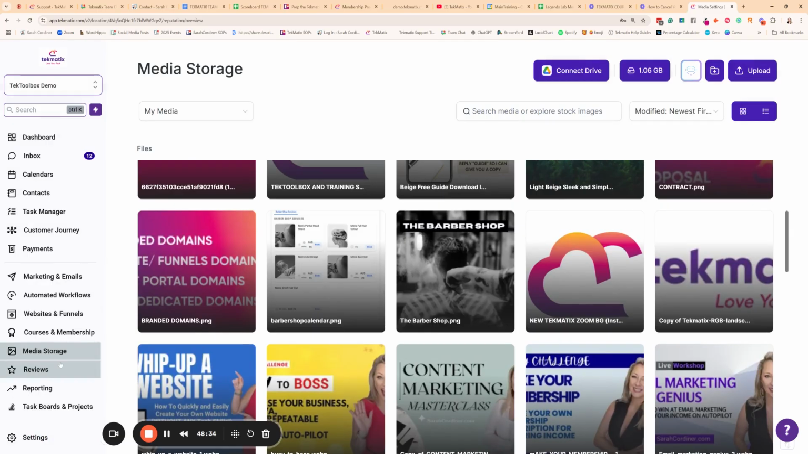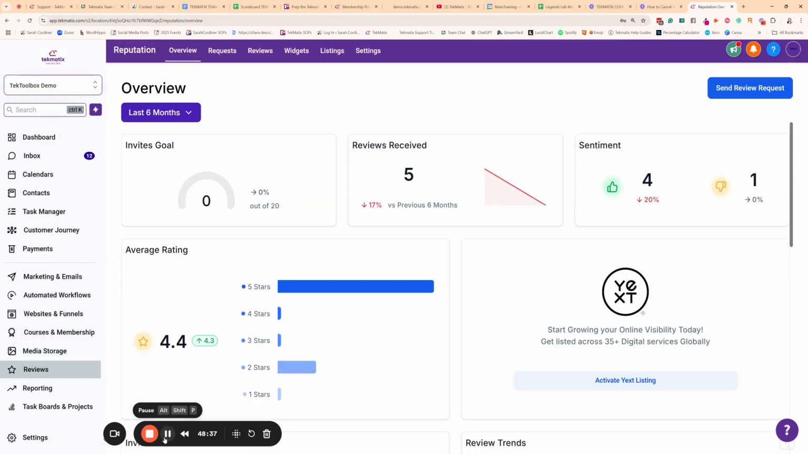What do we also have? Reputation management. Oh, gardener. It's always when you're making a video, isn't it? The gardeners turn up. Someone will knock on the door in a minute, don't worry.